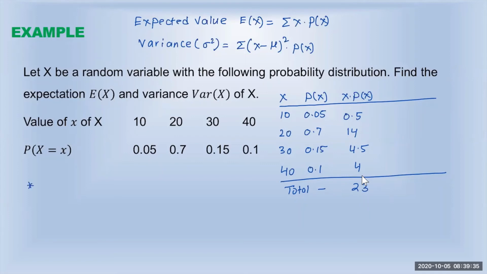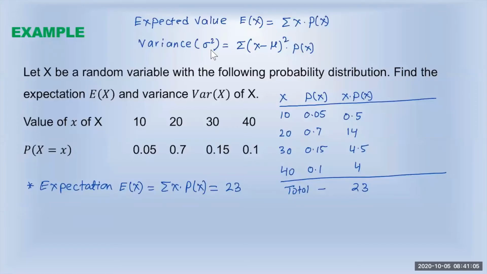We can say the expectation, denoted by E of x, is equal to the sum of x times P of x. Then we got the result as 23. So that is the expectation.